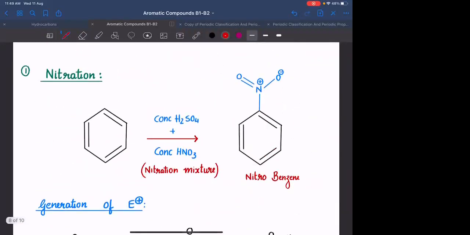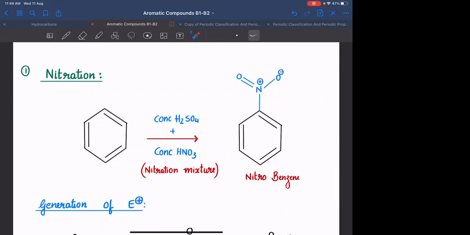Nitration में हमको करना क्या है? आपको finally याद क्या रखना है? You need to remember this reagent. Whenever you see an aromatic compound, you see this reagent, आपको aromatic compound के ऊपर NO2 लगा देना है. What are other questions that can be asked? What is the purpose of HNO3 or what is the nature of HNO3? It is used for the generation of electrophile and it is acting as Lewis base in the reaction.